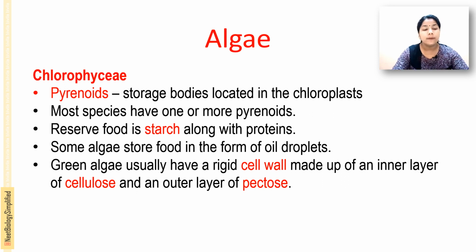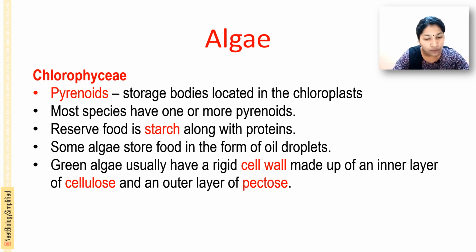Then there are the pyrenoids. The storage bodies are located in the chloroplast. That is what we said in the last slide, that you have a definite chloroplast. They have a different shape according to the species. And the pyrenoids are the storage bodies located in the chloroplast. There may be one or more pyrenoids in most of the species.